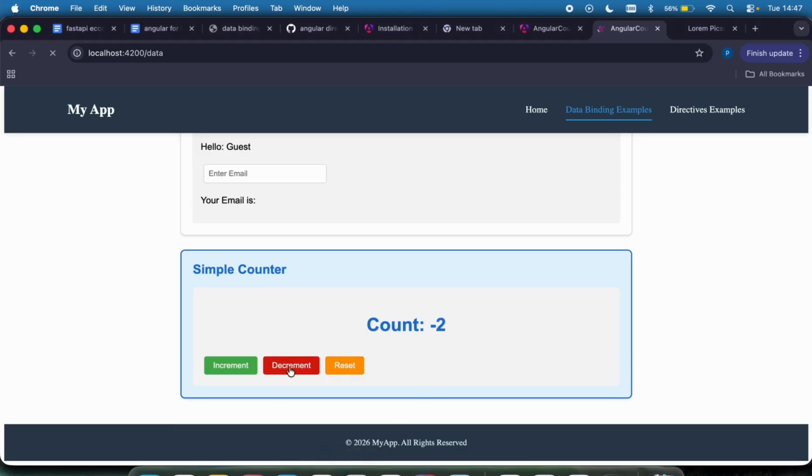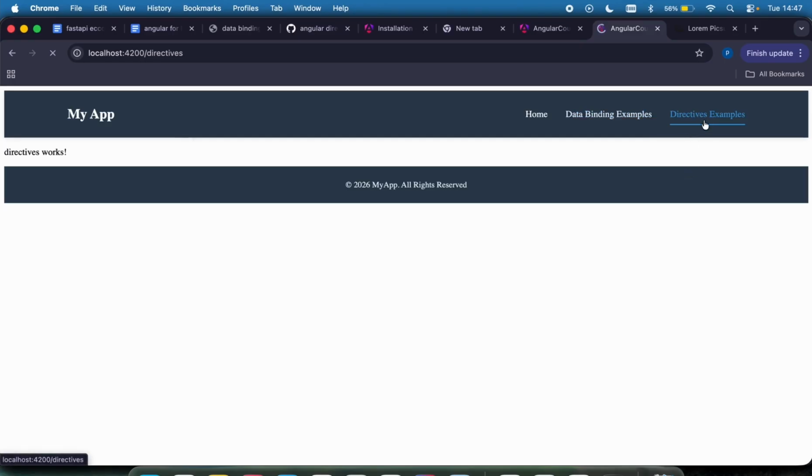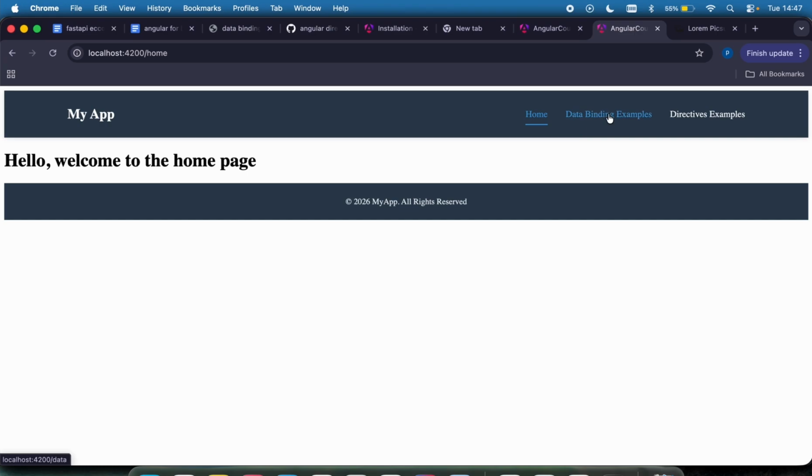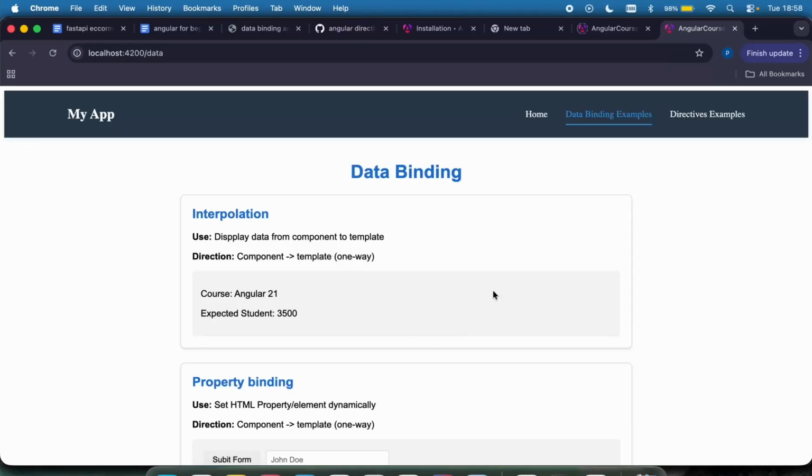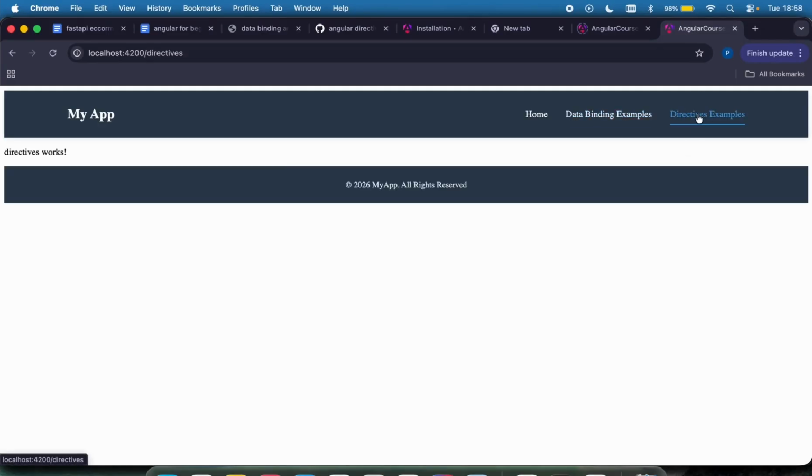But for me, I just want us to show how data binding works by using event binding, interpolation, two-way data binding, and other kinds of stuff. So we're going to leave it right here. And in the next lecture, we are going to start with directives. We're going to see how for loops are done. We're going to look at the common module. We're going to be looking at the conditional statement if else. We're going to be looking at a lot of things, and that's going to kick off from the next lecture. So we've pretty much done a lot, and we're going to head on to look at directives.